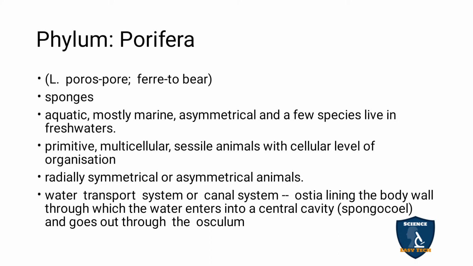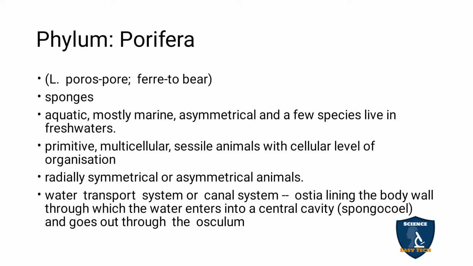Here there is no circulatory and digestive system. Only the water transport system is present in the sponges, and the water system can also be called the canal system. The canal system is for the exchange of fluid materials and waste materials through the body-bearing pores called ostia present on the body wall.